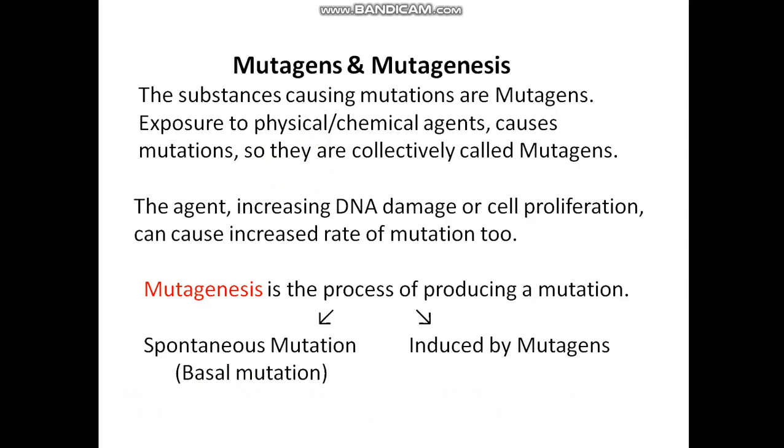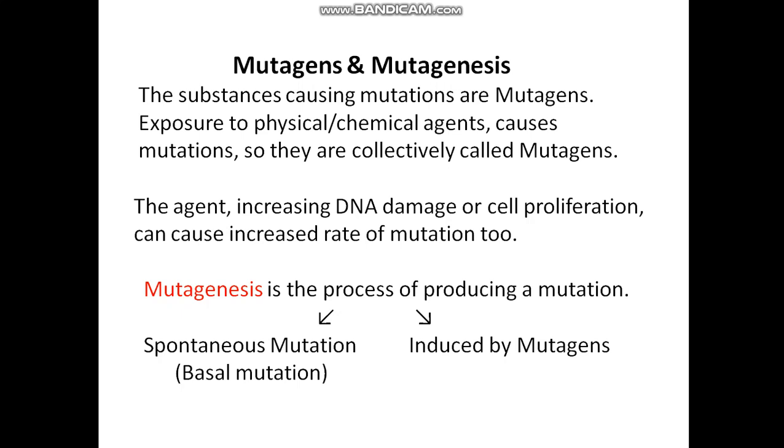And what are mutagens and what is mutagenesis? The substances causing mutations are mutagens. Exposure to physical and chemical agents causes mutation, and so they are known as mutagens.